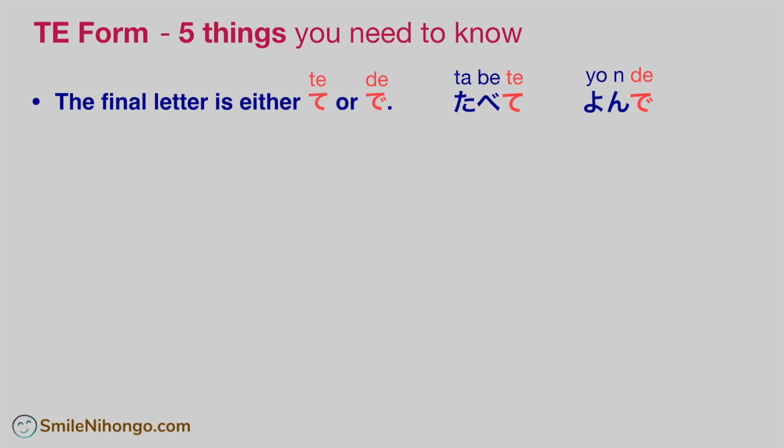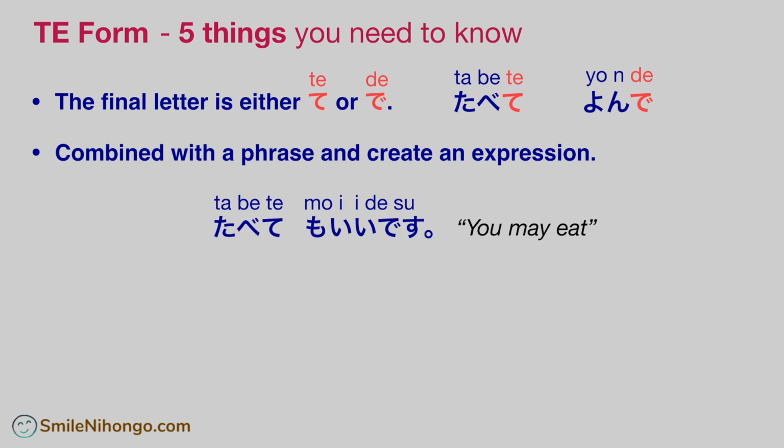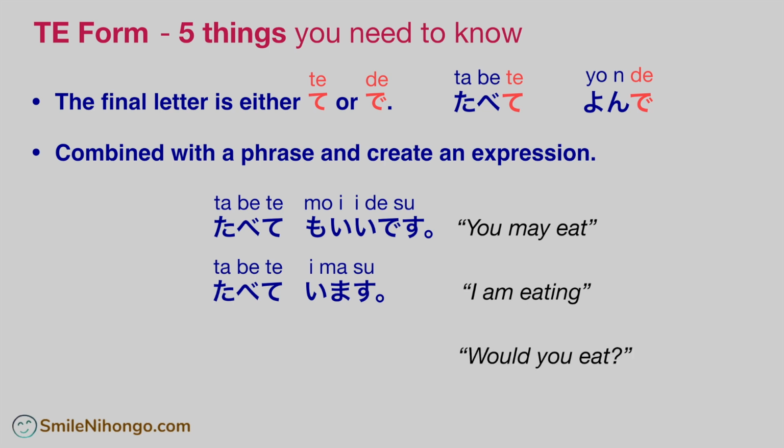Point number 2. As we just discussed, te form is combined with a phrase and creates an expression. As you already know, you may eat is 食べてもいいです. I am eating or somebody's eating right now is 食べています. If you want to make a polite request, would you please eat? Then you say 食べてくれますか? There are so many more expressions that take te form like this, and we are going to cover many of them in this course.